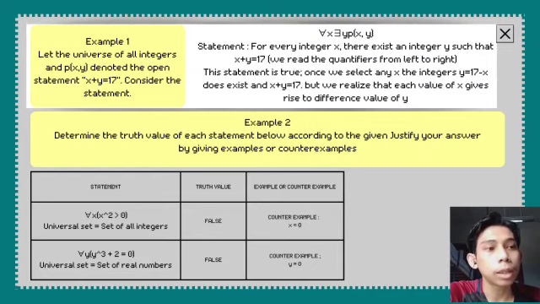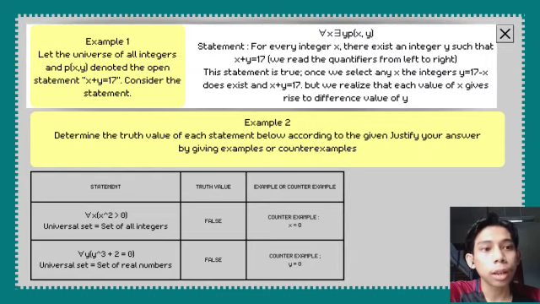This statement is true because when we select any x, the integer y equal to 17 minus x does exist and x plus y equal to 17. But we realize that each value of x gives rise to a different value of y.